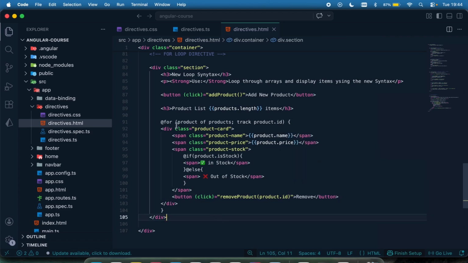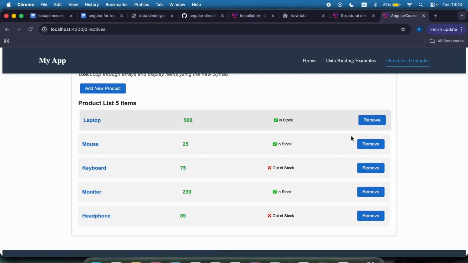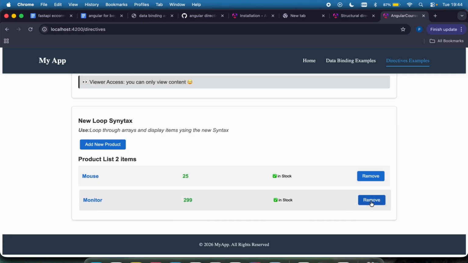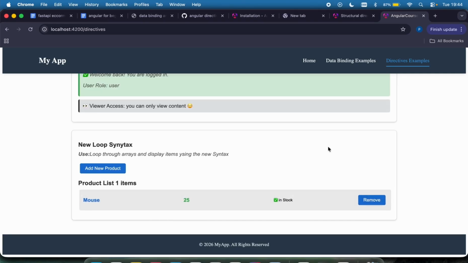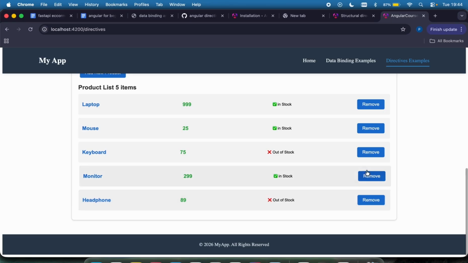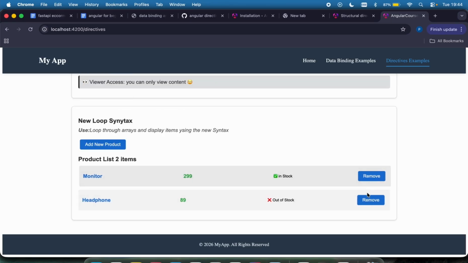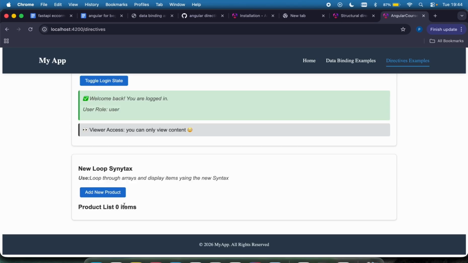So again, make sure that this is within the for loop so we can get hold of the product ID. So if I come right here, you can see there's a remove button. If I click on that, it has removed it. If I click on this, it has removed. Click on this, you can see it has been removed. Refresh again. Click on this, it has been removed.